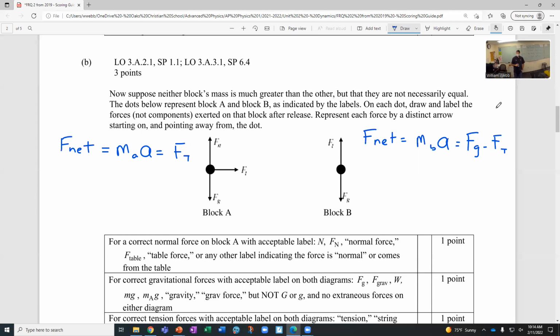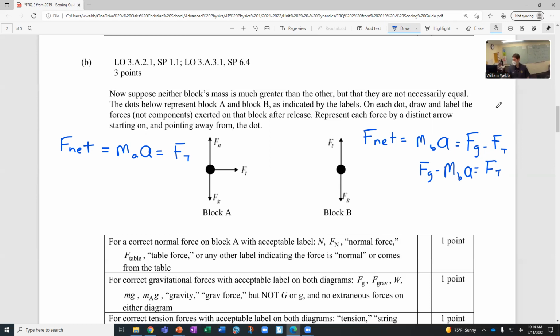All right, so now you can see that both of them, we've got FT as part of an equation, so we could put them equal to each other. This one I'm going to rewrite just a little bit, though. I'm going to say FT equals, so put that over there, it'd be FG minus MB times A. Okay, so we're just isolating FT. We okay with that? Just doing that little algebra there.